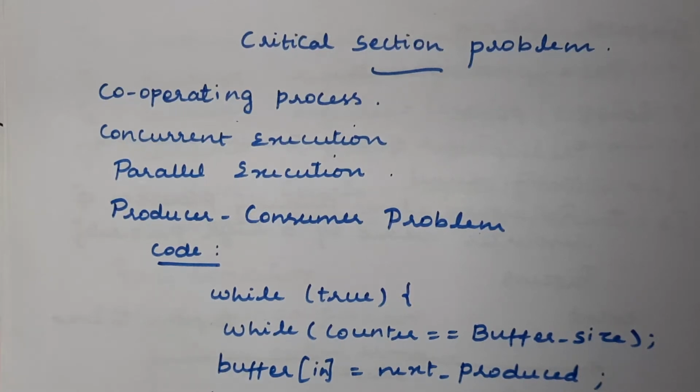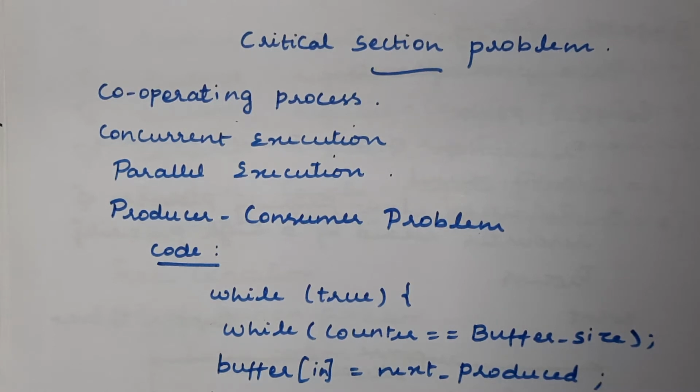Hello everyone. In this video we will discuss the critical section problem. This particular problem can occur in the case of cooperating processes. We discussed what a cooperating process is and what is meant by an independent process. A cooperating process is one where there is a dependency between the processes, which means if any process is affecting another process, or is being affected by another process, it is a cooperating process.